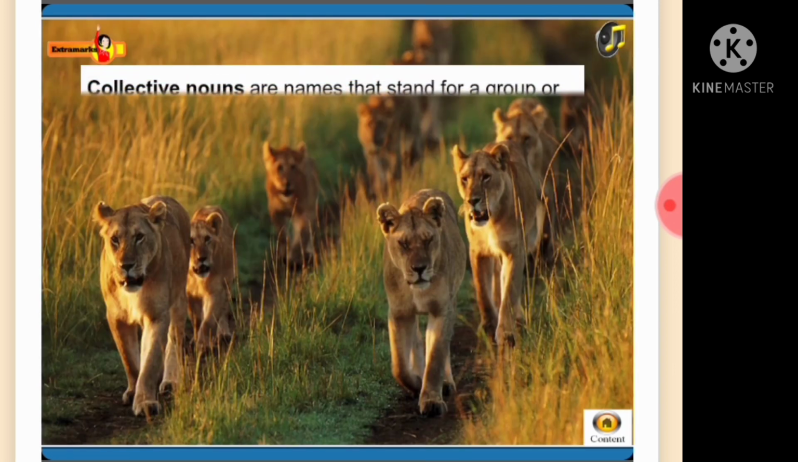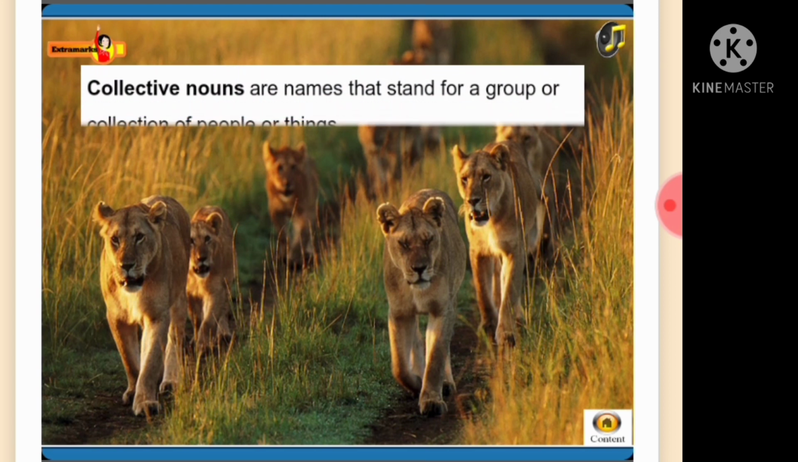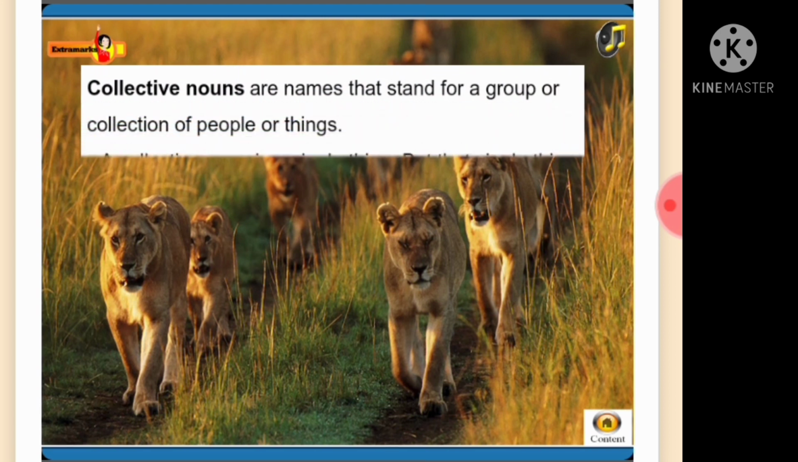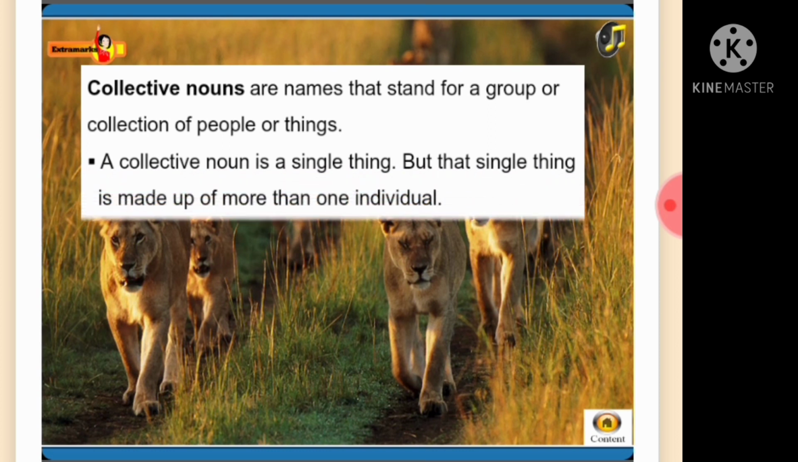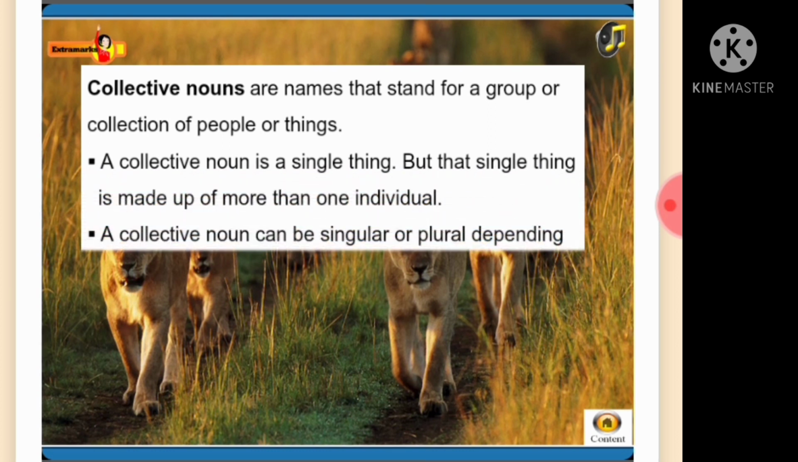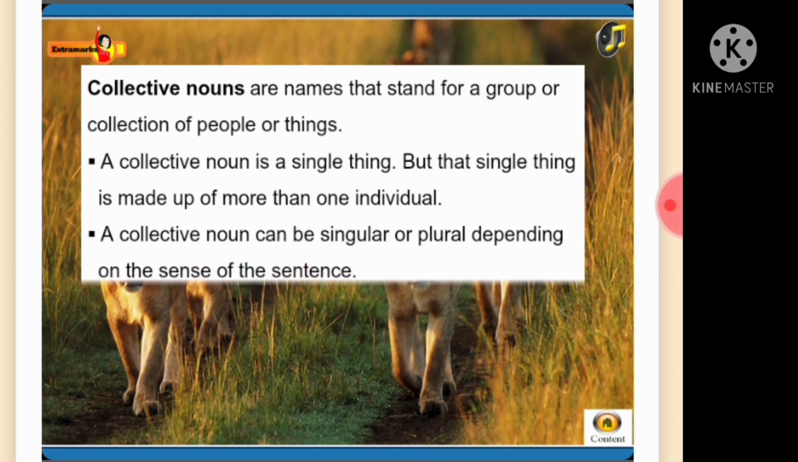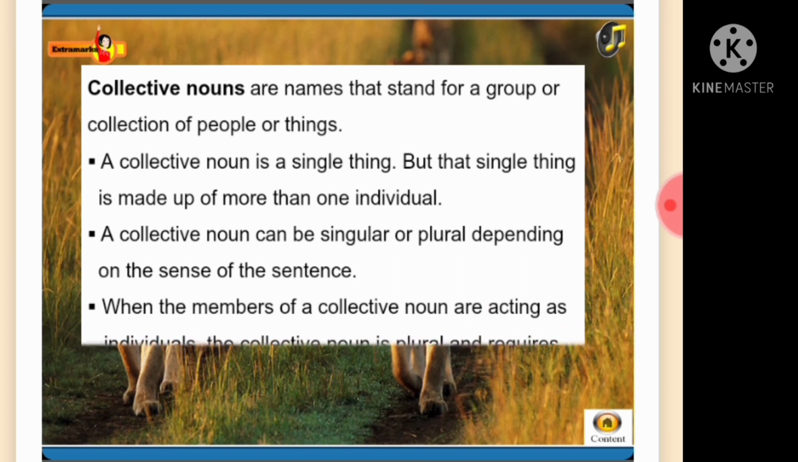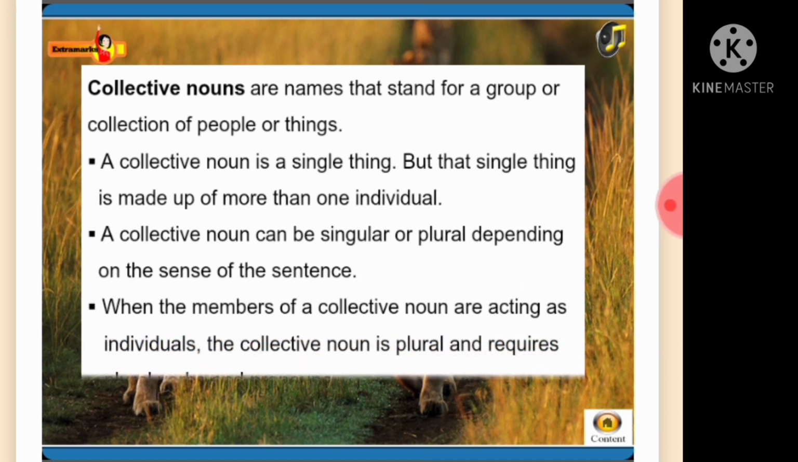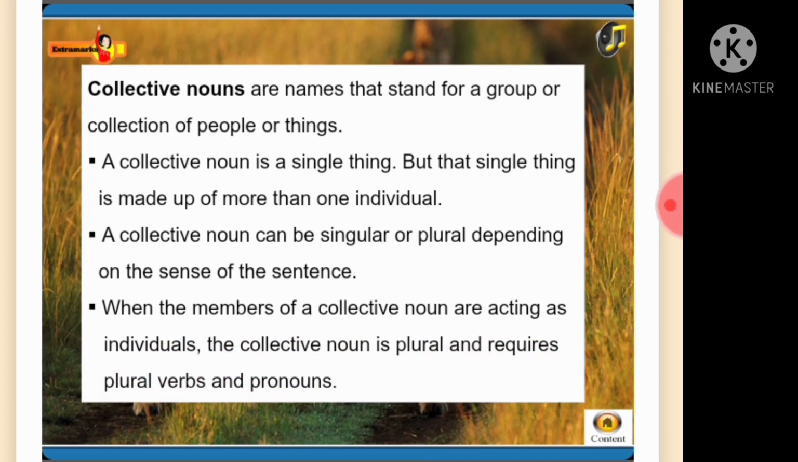Collective nouns are names that stand for a group or collection of people or things. A collective noun is a single thing, but that single thing is made up of more than one individual. A collective noun can be singular or plural depending on the sense of the sentence. When the members of a collective noun are acting as individuals, the collective noun is plural and requires plural verbs and pronouns.